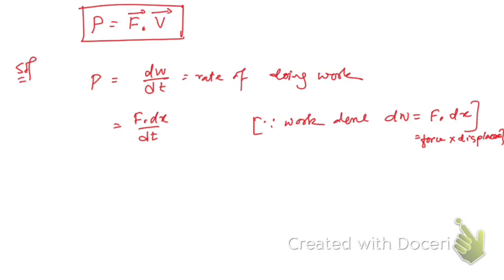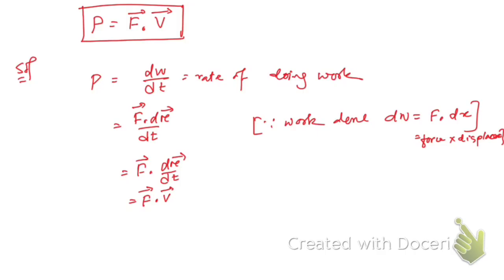Right? So now we know that dx by dt is nothing but velocity. Or instead of x you can write r as well. Okay, F dot dr. So dr by dt is velocity.